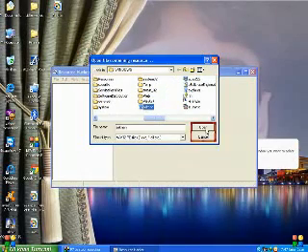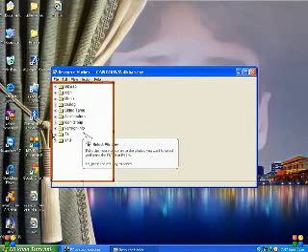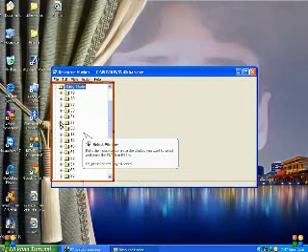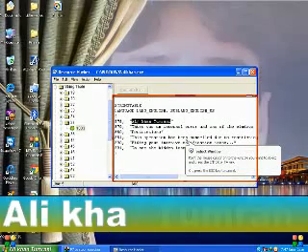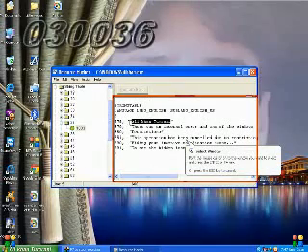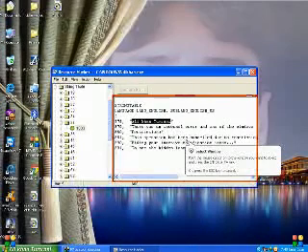Just click Explorer, then click String Table. After that click 37, then click 1033, and here it will be named Start.